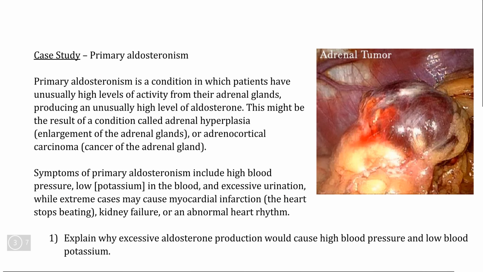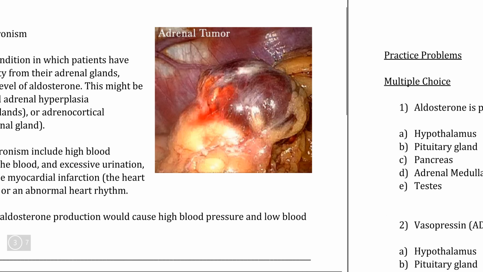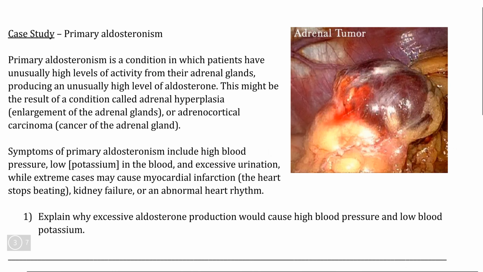To test your knowledge of how aldosterone and antidiuretic hormone function to regulate urine production, you can take a look first at this case study here that examines what goes wrong when aldosterone production is affected by a disease causing the feedback cycle to become imbalanced. And when you're done with that, take a look at the practice problems that follow it to test your knowledge, not just of the urinary system, but in hormonal regulation of it.